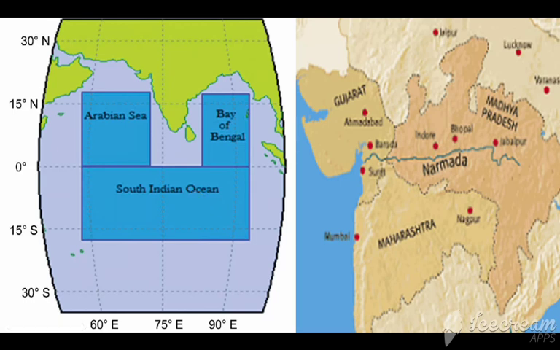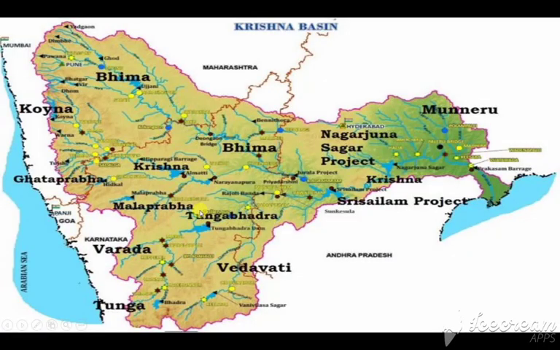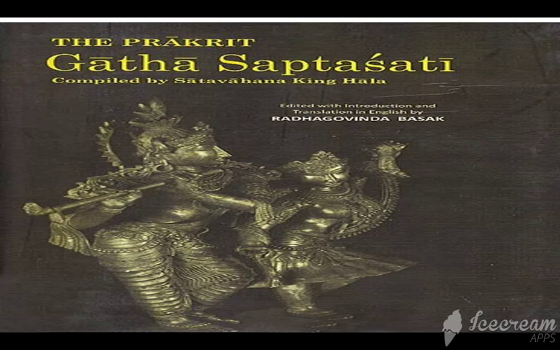During his reign, the empire of the Satavahanas extended from the river Narmada in the north to the Tungabhadra in the south. The famous poetic work Gatha Saptashati, in Maharashtri, a Prakrit language, was composed by the Satavahana king Hala. This work provides information about the life of the people during the Satavahana period. So everything about the life of the people is written in this book.